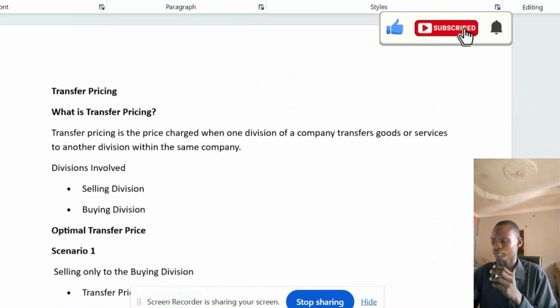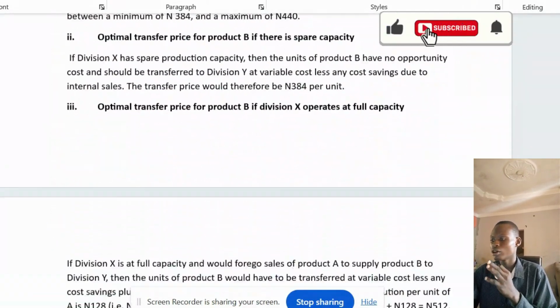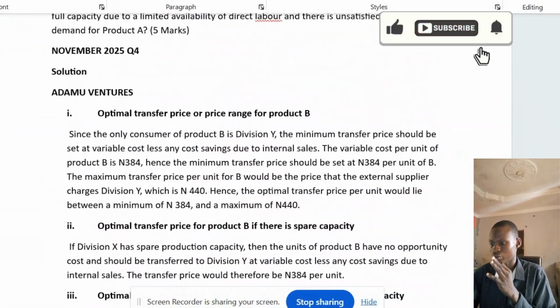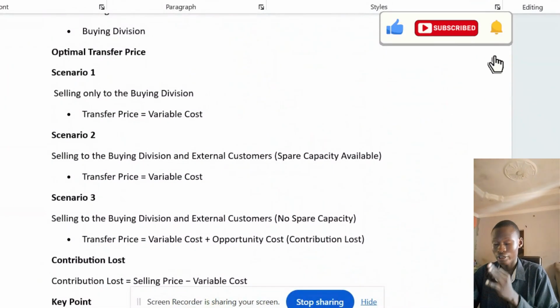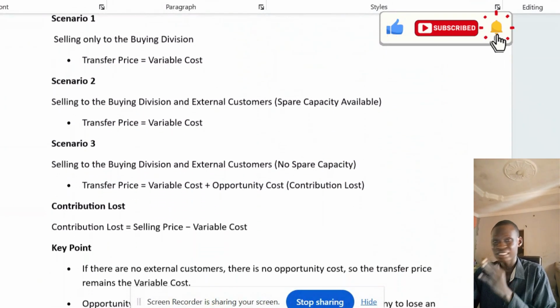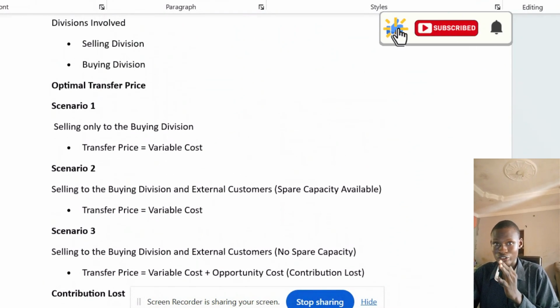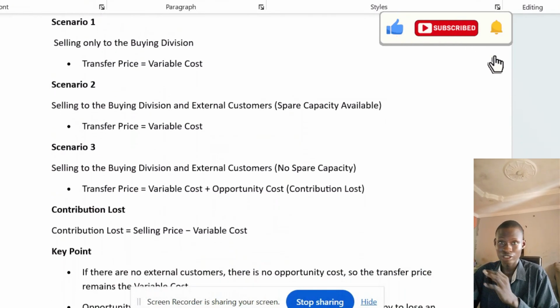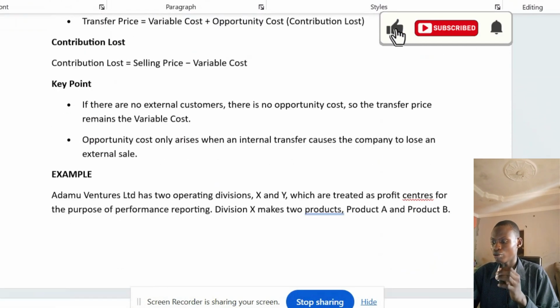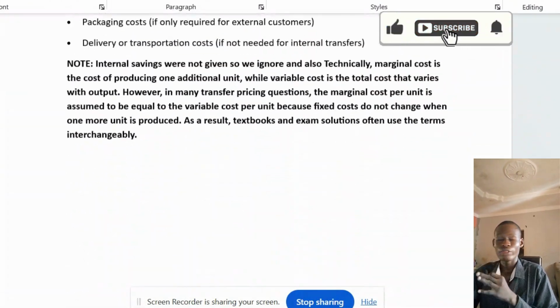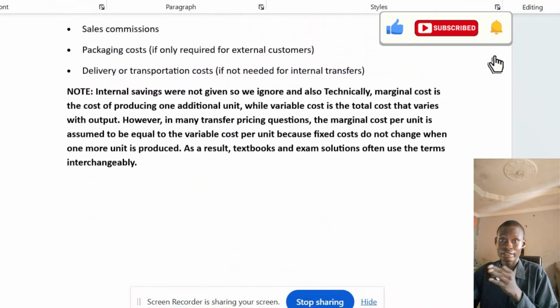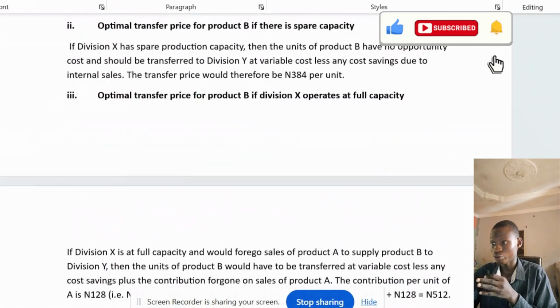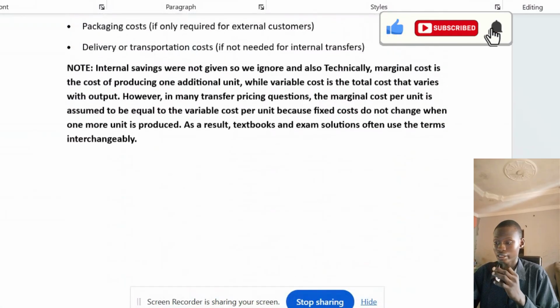So once this is done, you can just check out this note whenever you're trying to solve any question. It is these same 3 scenarios that you'll be asked. It's just that the English and everything might be twisted somehow. But once you know these 3 scenarios, definitely transfer pricing will be something very easy for you. So I'll be adding this last example to the note, so that you can see the solution and access the question.